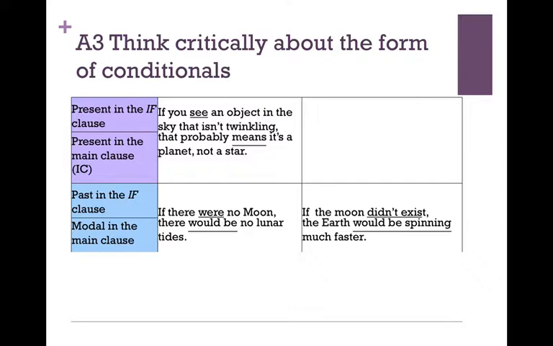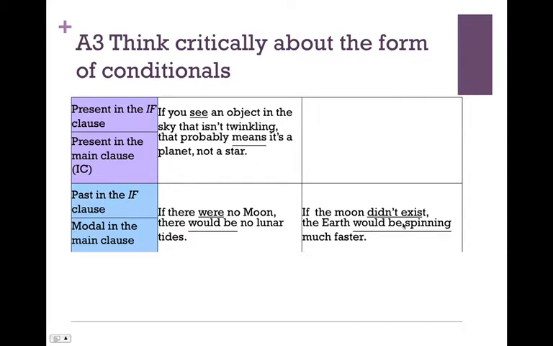There are, present time, but there would be no lunar tides if this condition were true. But it is not true that there's no moon. If the moon didn't exist, but it does exist.